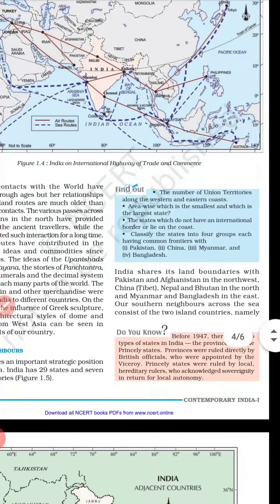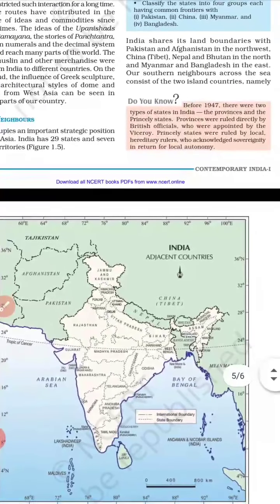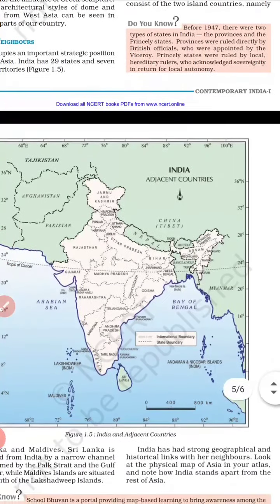India shares its land boundaries with Pakistan and Afghanistan. If we look at the northwest of India, we can see Pakistan as well as Afghanistan there. And then we are talking about China, Tibet, Nepal and Bhutan in the north, and Myanmar and Bangladesh in the east. And in our south, our neighbors are the two island countries, namely Sri